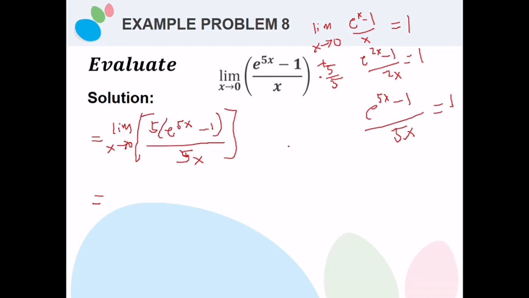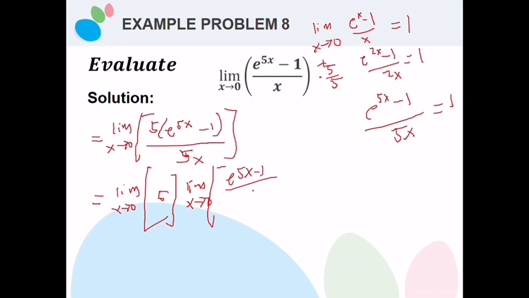So let's do the step-by-step method. The limit wherein x approaches 0 of 5, and then the limit wherein x approaches 0 of e raised to 5x minus 1 over 5x.